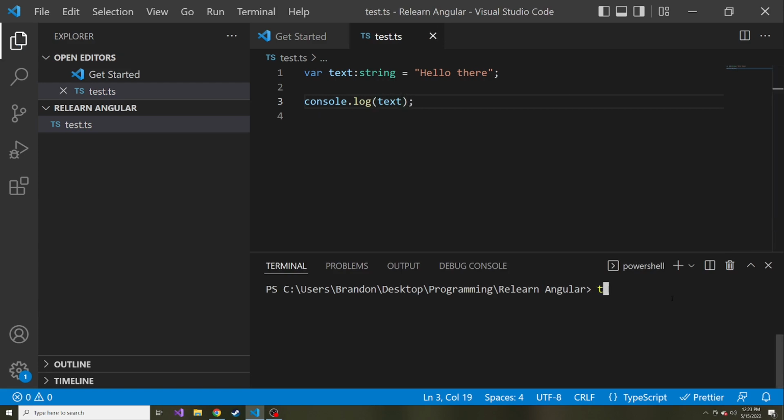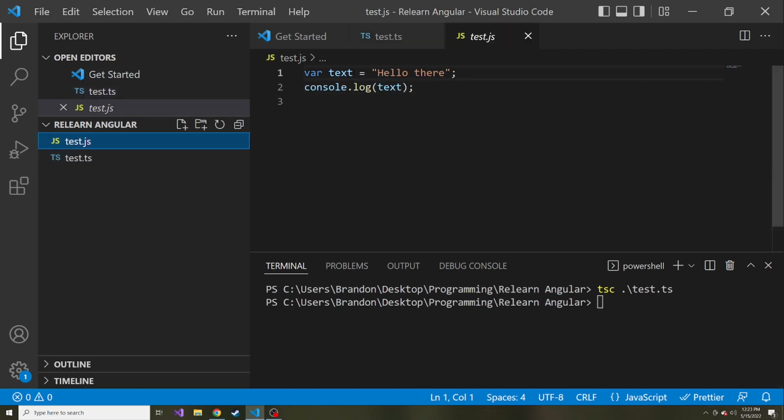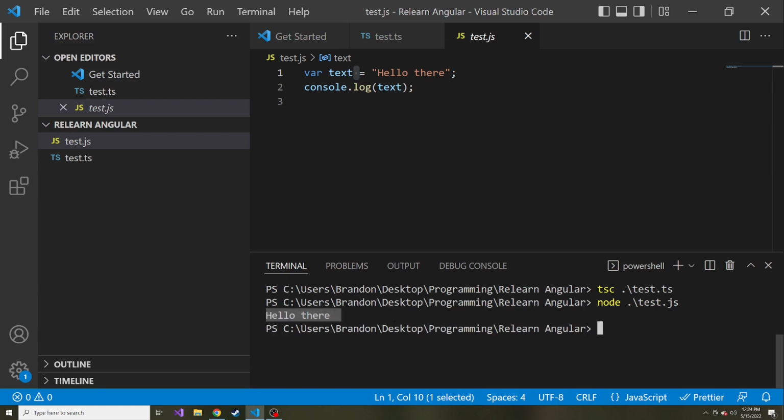So to run the compiler, you do tsc, TypeScript compiler, and then pass in the TypeScript file, so test.ts, and we'll hit enter. It'll take a second, and notice in our Explorer here, all of a sudden we have this new test.js. I mentioned this before, when you compile a TypeScript file, it turns it into valid JavaScript. So if we look at this, it's not really any different, except we're not going to see a type because JavaScript doesn't do that. And to run it, we're just going to say node test.js, and here it is. It logged it down in our console.